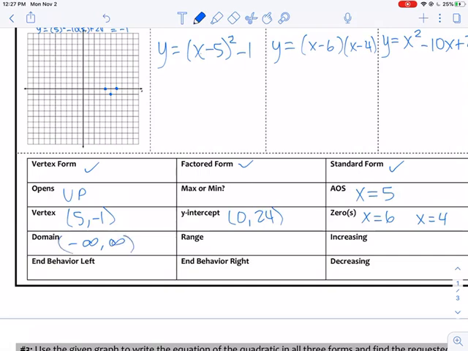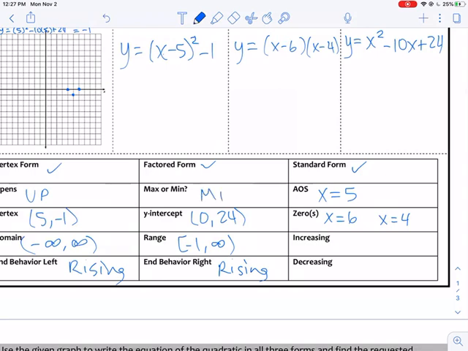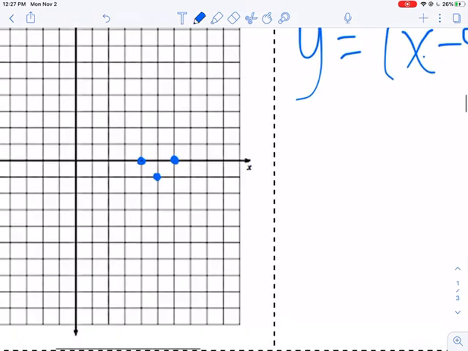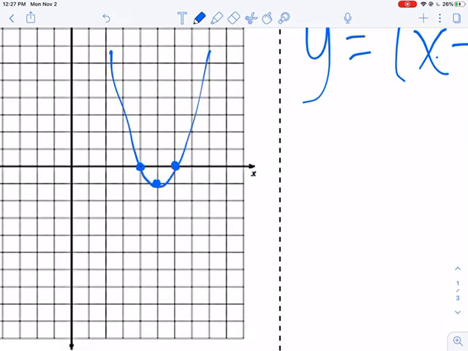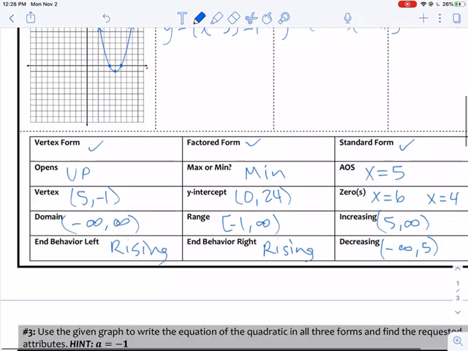Domain is always this. End behavior left and right, we're opening up. So anytime we're opening up, we're rising and rising. If we're opening up, we always start with the vertex and go up to the positive infinities. We're opening up, so it's a minimum. You guys know we're opening up now, yeah? So it starts with decreasing if we're opening up, so negative infinity all the way to that x value of 5. Then it turns around, 5 to infinity increasing. We can't draw our y-intercept because it is not graphed high enough. That's okay. We'll just go ahead and leave it like that.